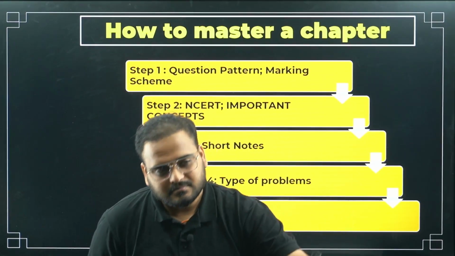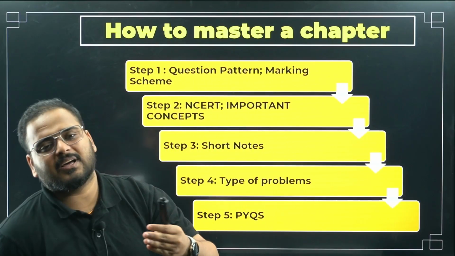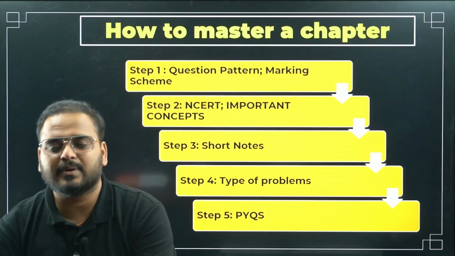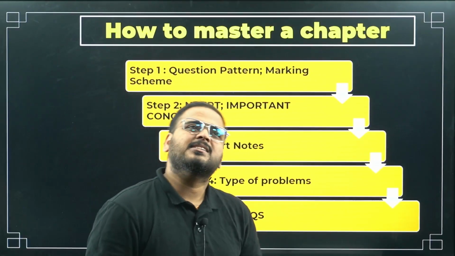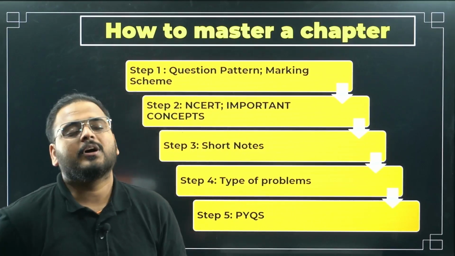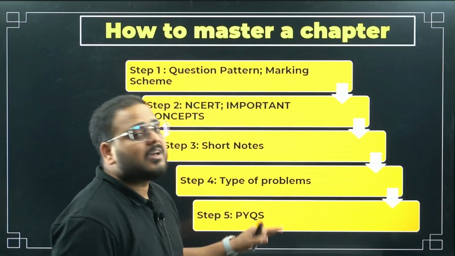Next, additional type 2 problems are there. Type 1 means only basics, only on the formula. Type 2 means application will be there. I think some reference books already give the type, but if they have not given, you can make it on your own also. It's not that challenging, but create types of problems in your revision.